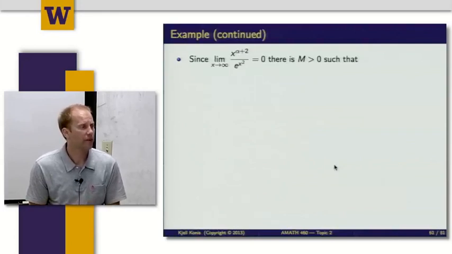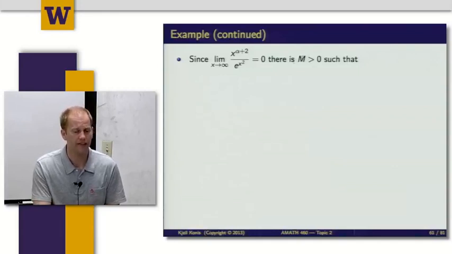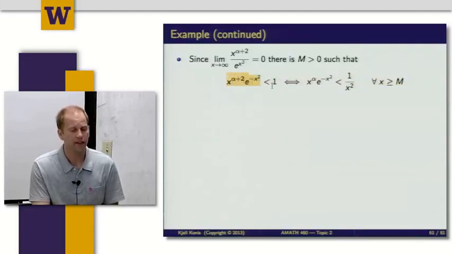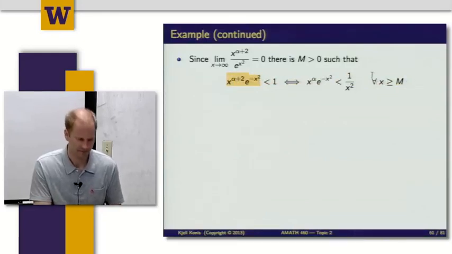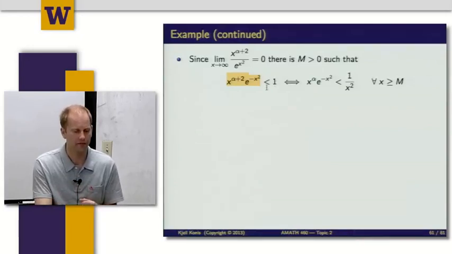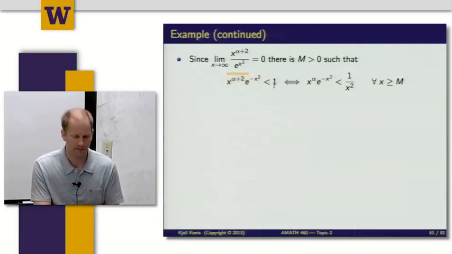And because I know that limit's equal to 0, I can now use the definition to say that there's a value M, capital M, such that, this is my integrand again, this value is less than 1 whenever x is greater than M. So this is basically this epsilon delta argument, except for the sequence that's going to infinity. So the epsilon is 1.